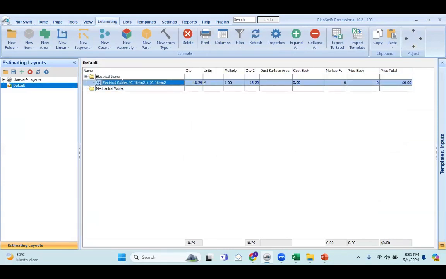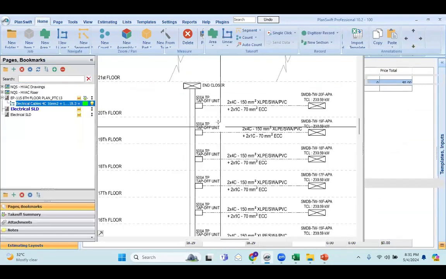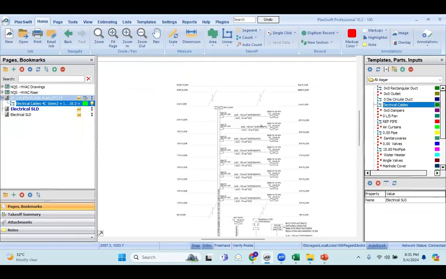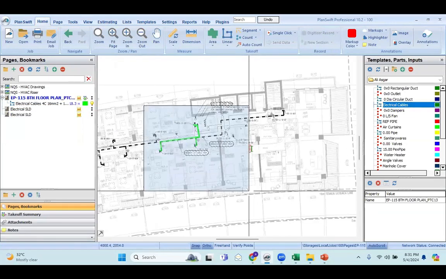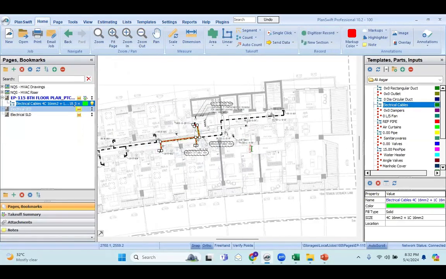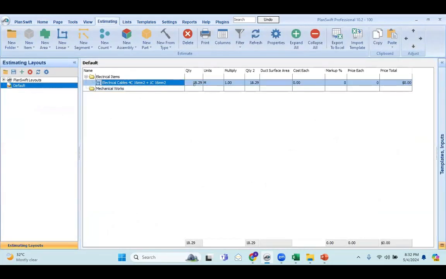Okay, so what I'll do here, I have already created one template over here, and I will measure the quantity from one drawing. From this particular drawing, I have measured 18.3 meters. So this quantity, 18.3 meters, I can see over here, 18.29 meters. When I click on multiply, and click on the number of floors, I click on 60, so I'll get the total quantity.